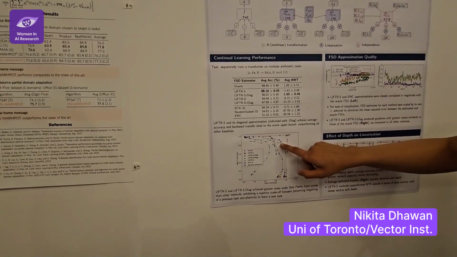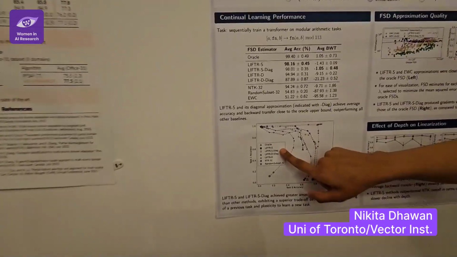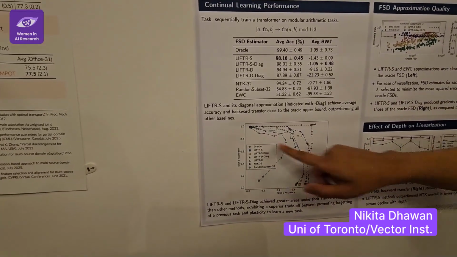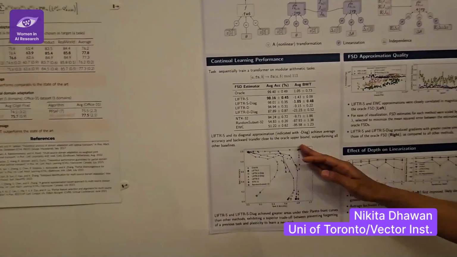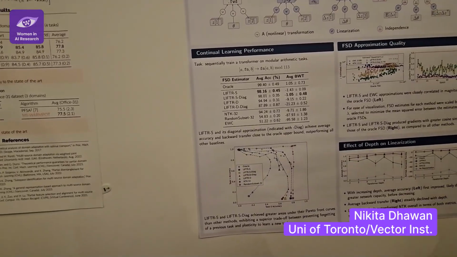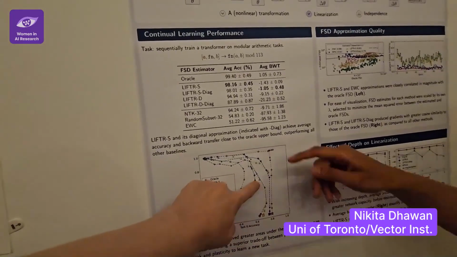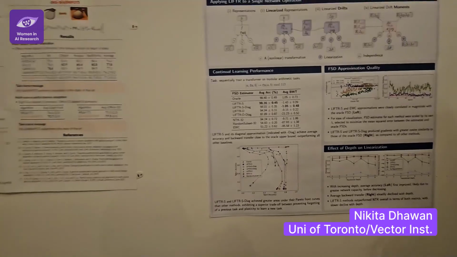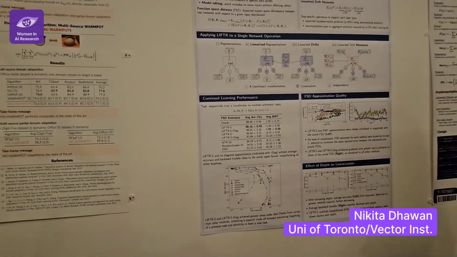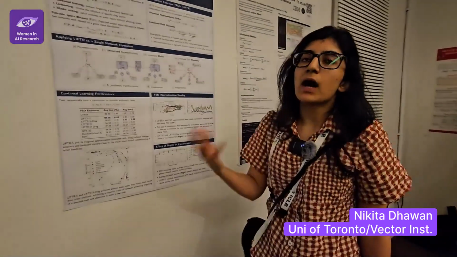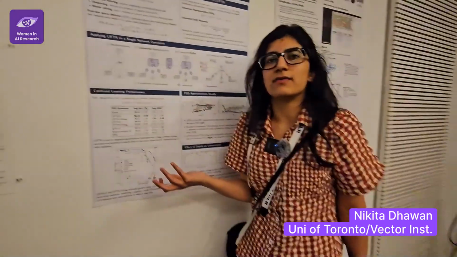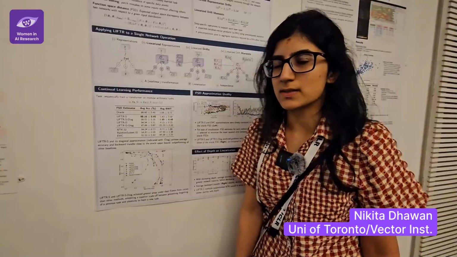Our methods, or at least the LIFTER S methods, are the ones that still do better across all hyperparameters here because they're the closest to the Oracle. And the diagonal gets actually quite a bit worse. My suspicion is that that's because continual learning just benefits from stochasticity in general. But there might be other tasks that would benefit from deterministic approximations.